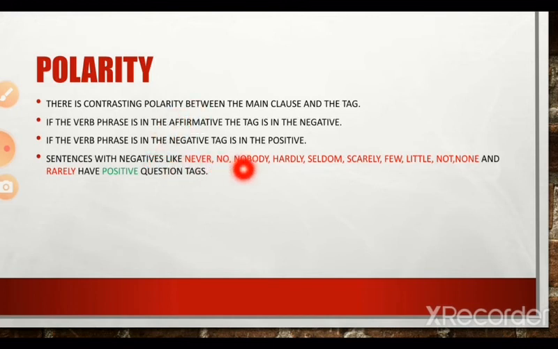They have positive question tags as per the rule of polarity.